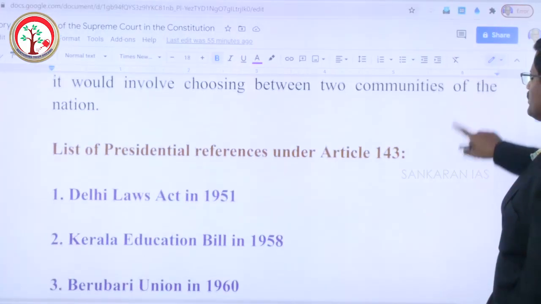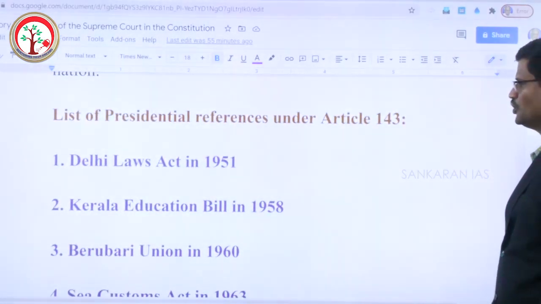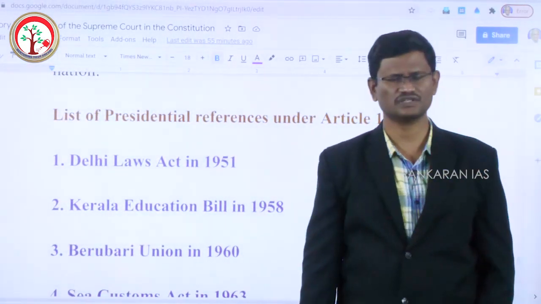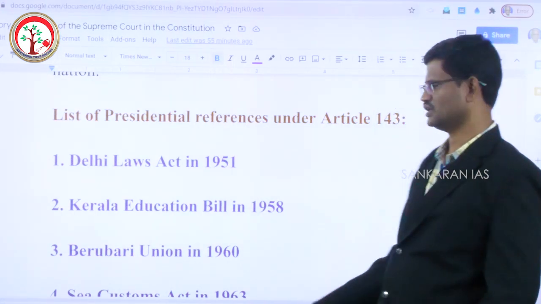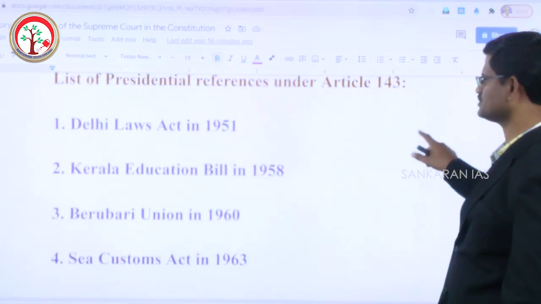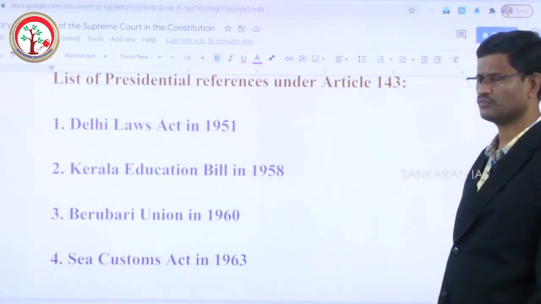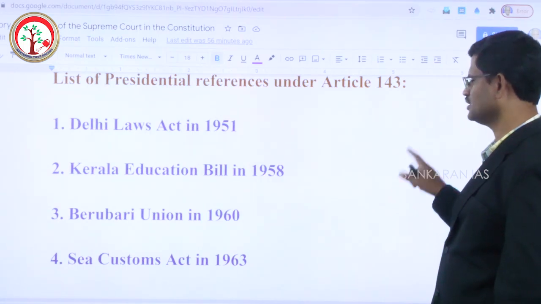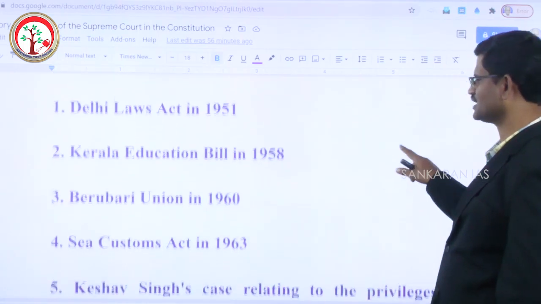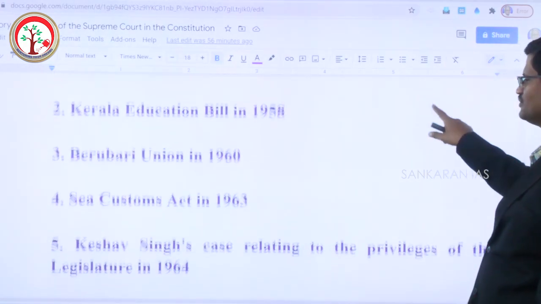See the list of presidential references. So far, 15 presidential references were made to the Supreme Court under Article 143. These presidential references were on the following matters. The first reference, Delhi Laws Act enacted in 1951. The second one, Kerala Education Bill in 1958.